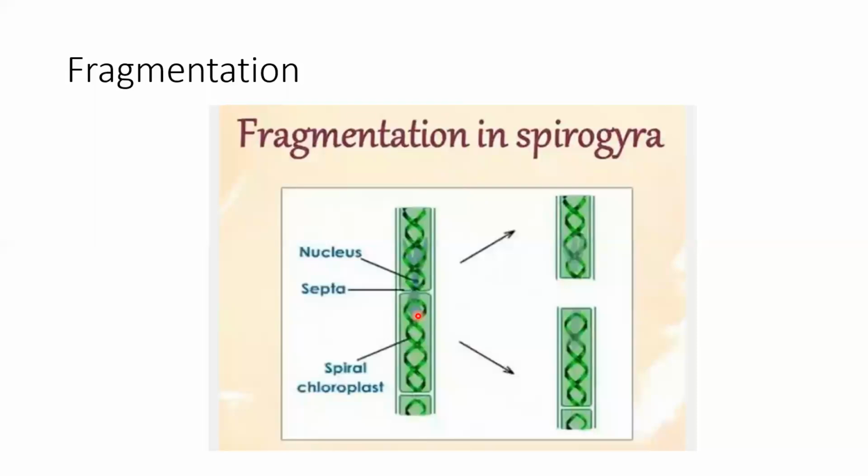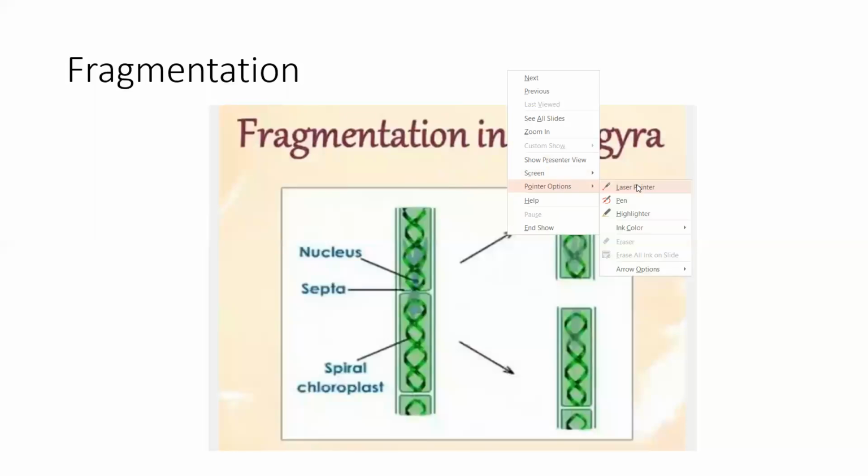What is the cellular level of organization? When we read about body organization, we read many levels, like cellular level, tissue level, organ level, and system level. This Spirogyra is at the cellular level, the simplest level of organization, where whatever number of cells it consists of, all the cells are independent. All the cells perform their functions on their own. So no two cells in Spirogyra are interdependent on each other.